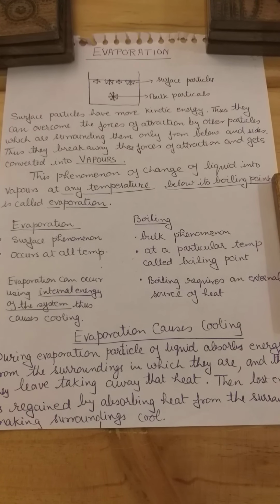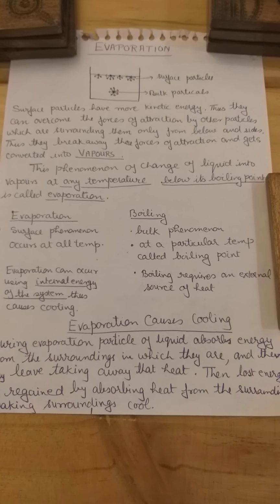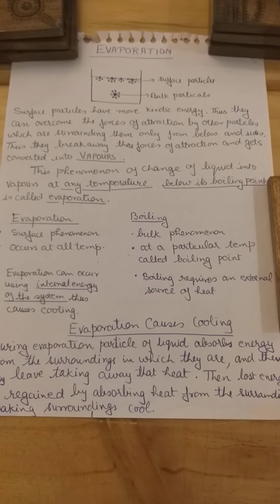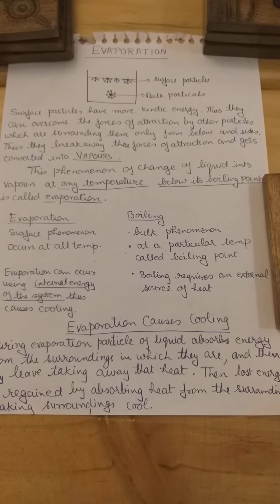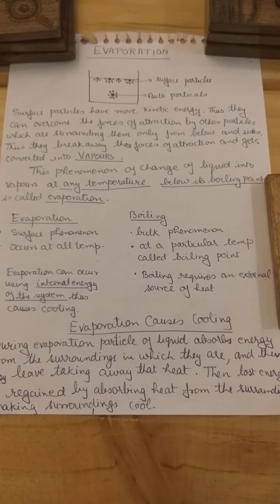Another very good example is that when you put perfume on your skin, though it's not advisable, you should not, but anyway, if you put perfume or nail polish remover like acetone or alcohol over your skin, you feel cool. The reason is that they get evaporated very easily. And when they evaporate, they take heat from your body. And so the heat content of your body goes down, and so you feel cool.